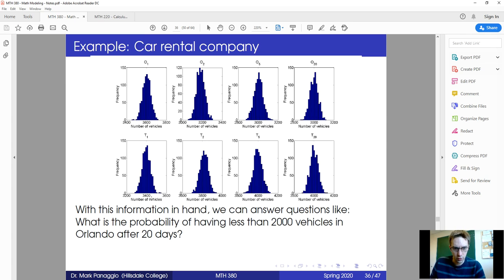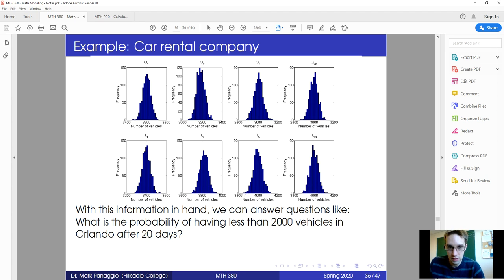And then for Tampa, of course, the same thing happens, only in reverse. We are increasing the average number, and it looks like it's approaching 4,000, which, if you recall, was indeed the fixed point that we found when we studied both the deterministic model and the Markov chain.